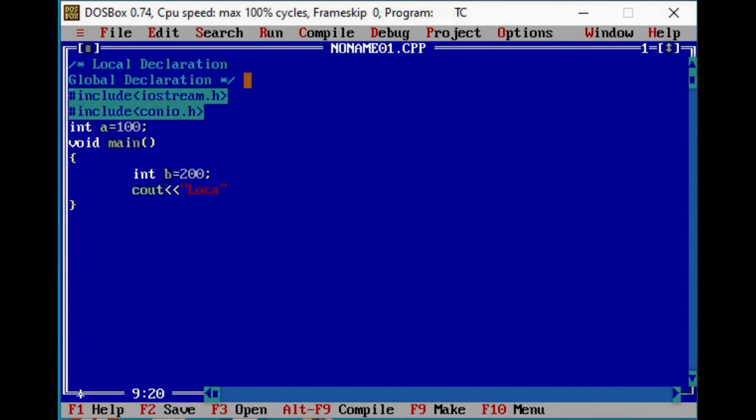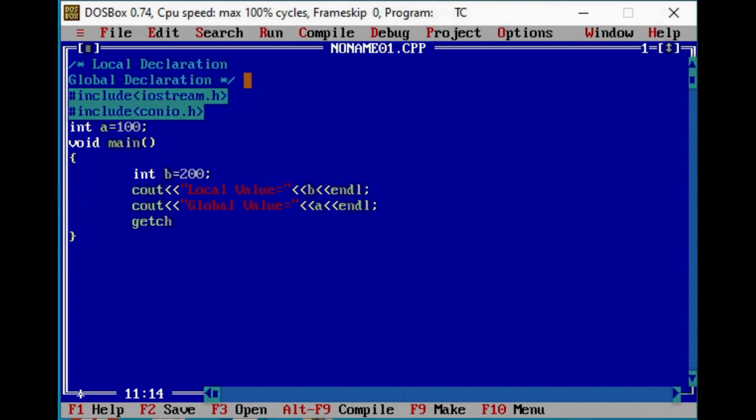So I am writing here "local value is equals to", then again the insertion operator, and to print the value of the local variable I need to write b. Then the insertion operator, and then endl. After that, again a cout statement in double quotes, "global value is equals to", insertion operator. To print the value assigned to the global variable, we need to write a, as we have stored 100 in the variable a, and then again endl.